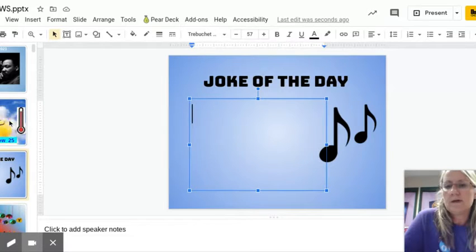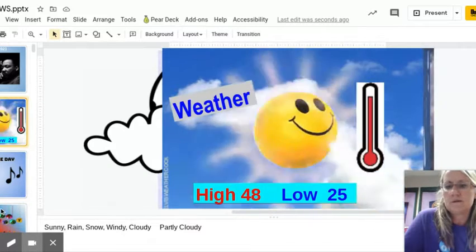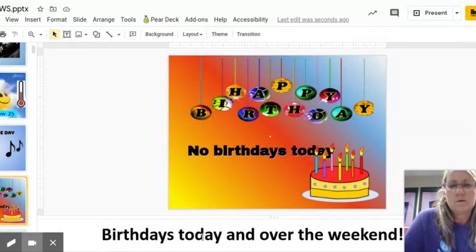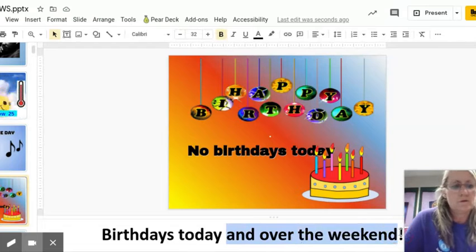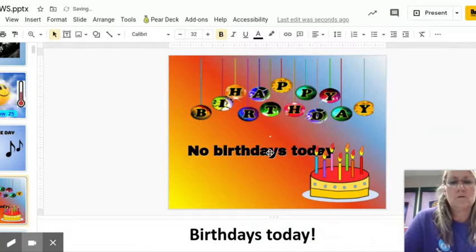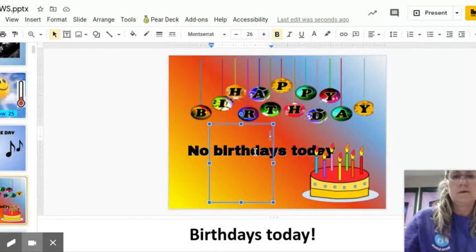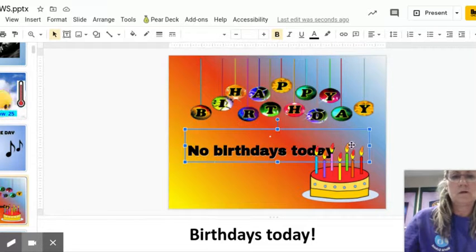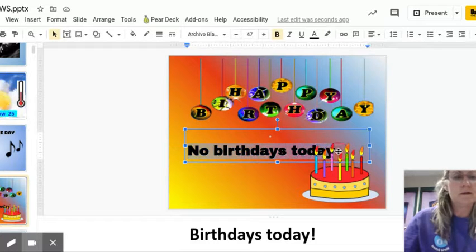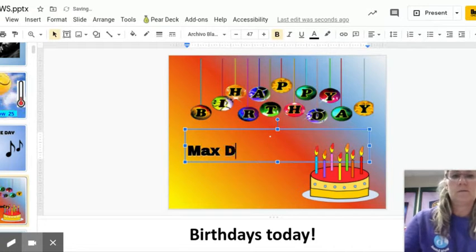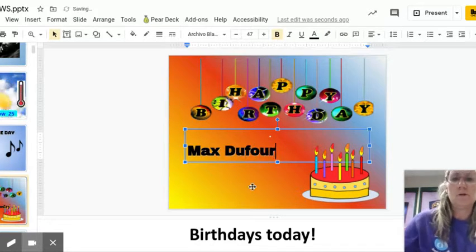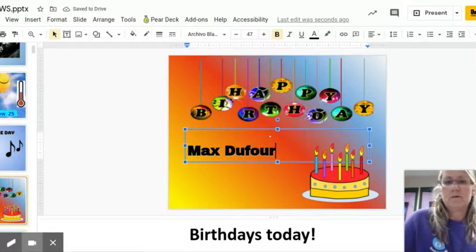As you keep moving, the next one is birthdays, and Mrs. Block will share the birthdays. Normally down in the notes, I'll type birthdays today and over the weekend, but it's not the weekend, so we're just going to say birthdays today, and tomorrow actually we do have a birthday. So I'm going to go in and put that in. A lot of times we will just make sure you got the right text box, because sometimes it doesn't come up correctly. But in this case, I'm highlighting no birthdays, and tomorrow is Max DeFore's birthday. So we will list Max as our birthday.